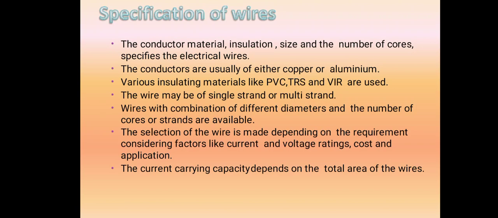The current carrying capacity depends on the total area of the wire. If you go for AC, a 15 amps cable is going to be used. If you go for normal electrical appliances, you go for only 5 amps. So based on the flow of current, the conductor size is going to vary.